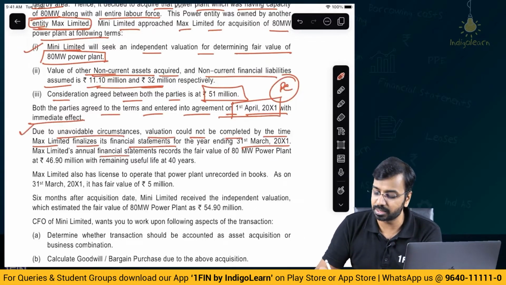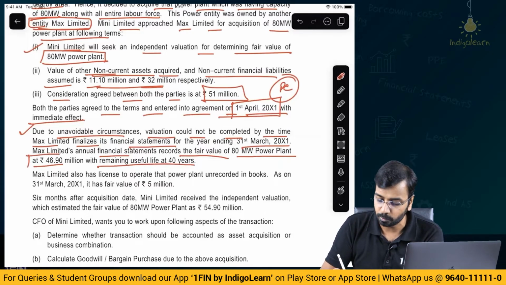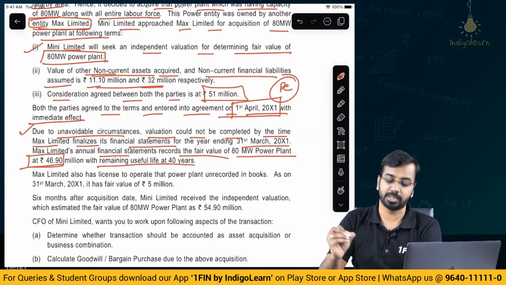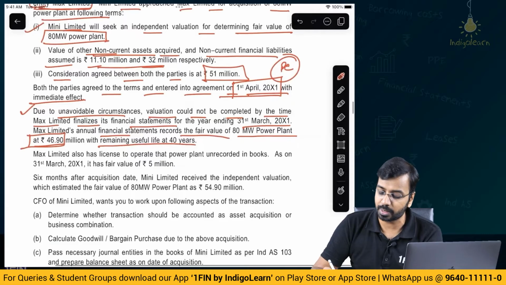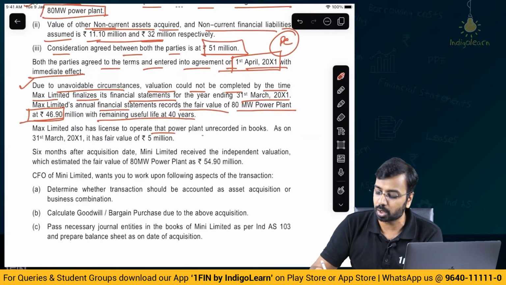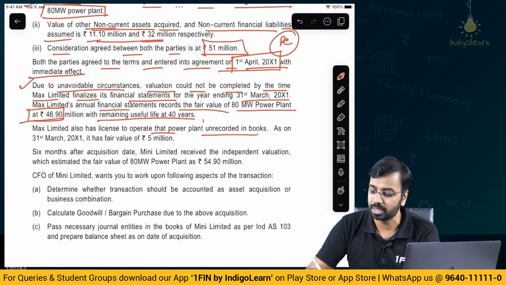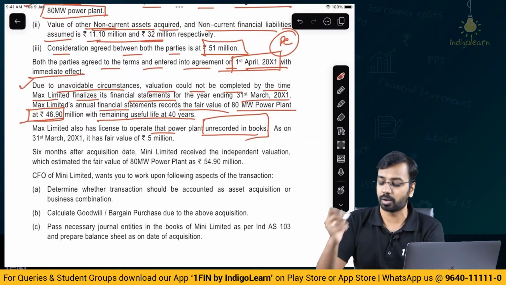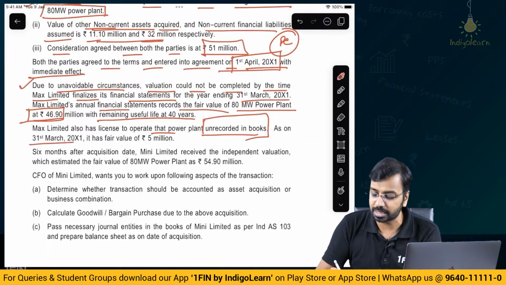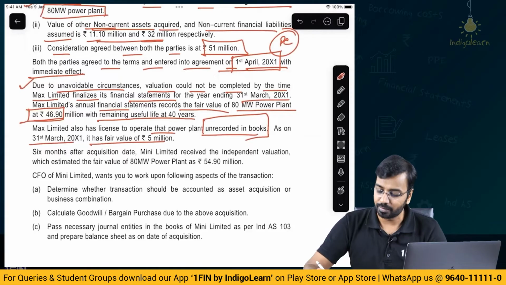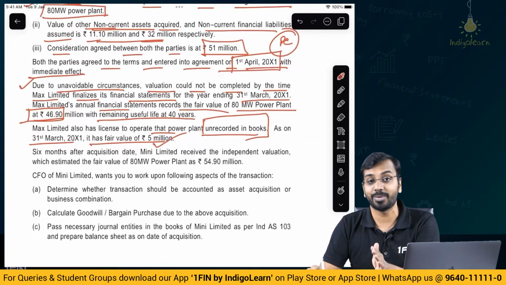Max Limited's annual financial statement records the fair value of the 80 megawatt power plant at 46.9 million with the remaining useful life at 40 years. So this is the value as per Max Limited's financial statement. Max Limited also has a license to operate the power plant unrecorded in the books. So this is an intangible asset which is not recorded in the books. As on 31st March, it has a fair value of 5 million. Now tell me whether this should be considered as a part of identifiable net assets.